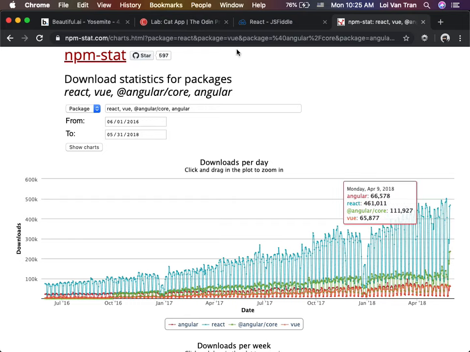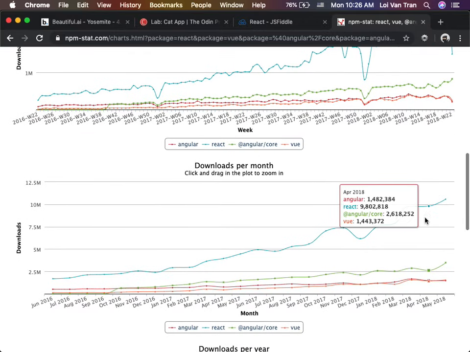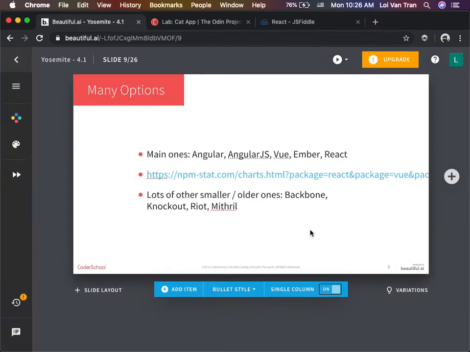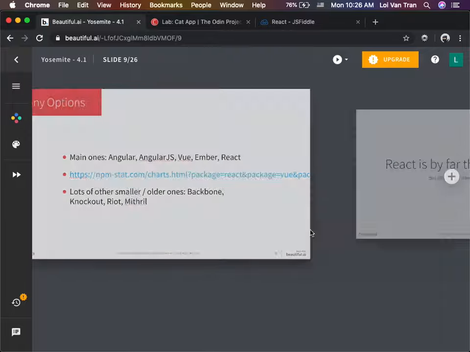So you guys have access to these slides. You guys can see the data. Just know that React is hot right now. Yeah, man, it's just killing the competition. On a monthly basis, React has, 10 million downloads? The other ones combined for, I don't know, a little over half, 6 million? There are smaller ones. Forget about them.